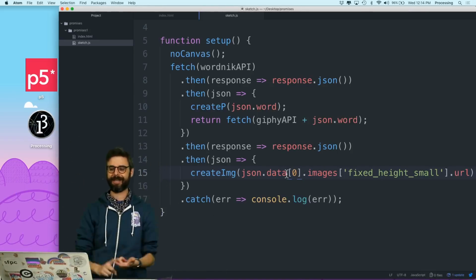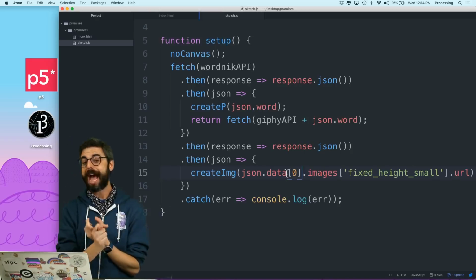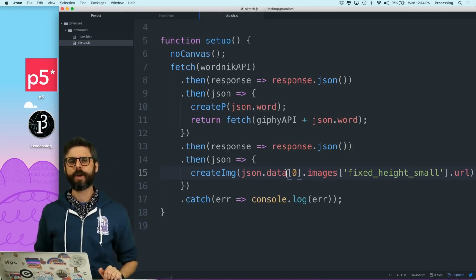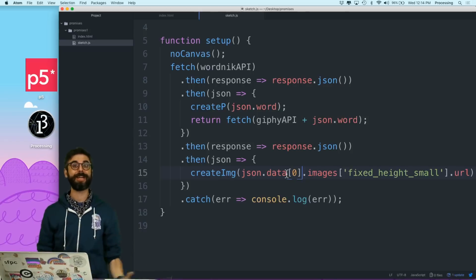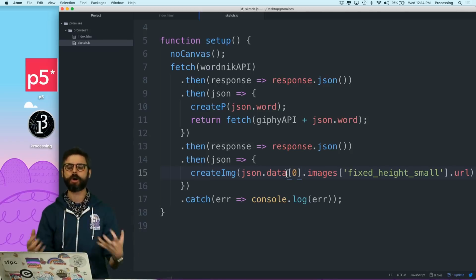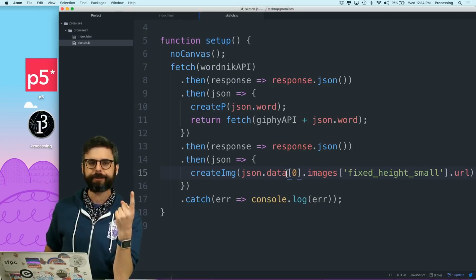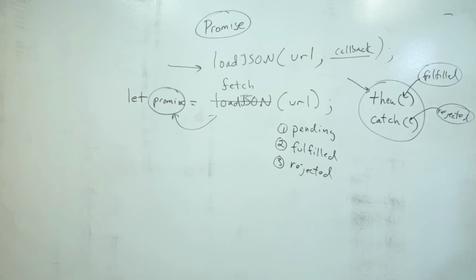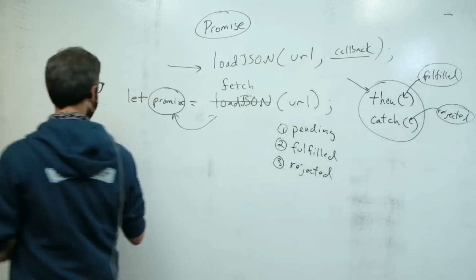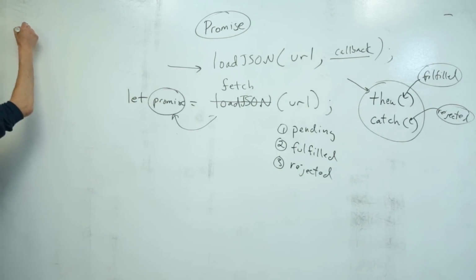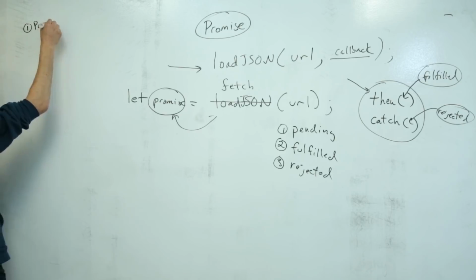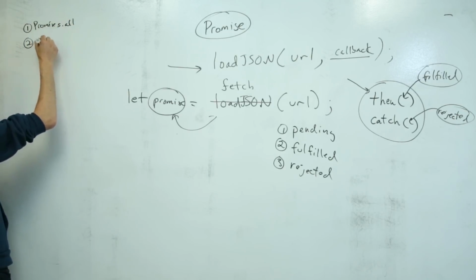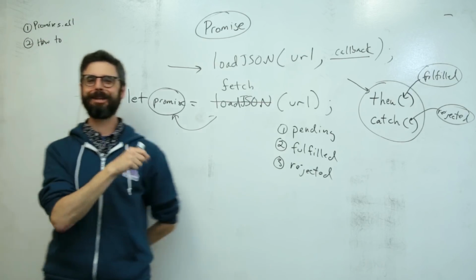What's coming next? I need to show you how to use something called Promise.all, I think. If I want to create a big array of promises, I can wait and have something happen when they're all complete. So that's something that's worth showing you. Another thing is, let me make a list of this stuff. So I need to show Promise.all. I need to show how to make your own promises.